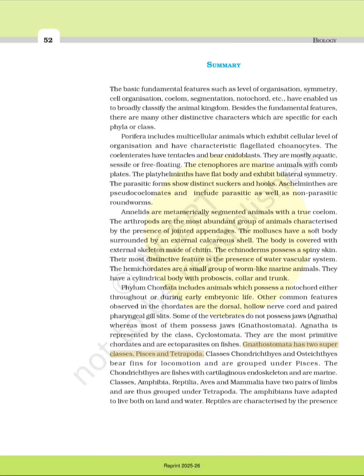Gnathostomata has two superclasses, Pisces and Tetrapoda. Classes Chondrichthyes and Osteichthyes bear fins for locomotion and are grouped under Pisces. The Chondrichthyes are fishes with cartilaginous endoskeleton and are marine. Classes Amphibia, Reptilia, Aves and Mammalia have two pairs of limbs and are thus grouped under Tetrapoda. The amphibians have adapted to live both on land and water. Reptiles are characterized by the presence